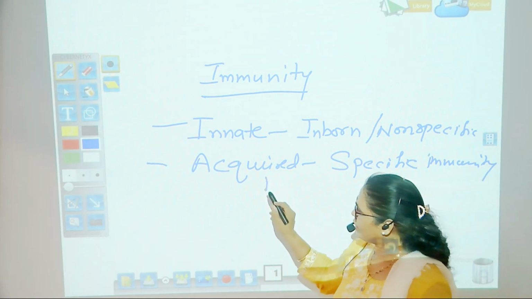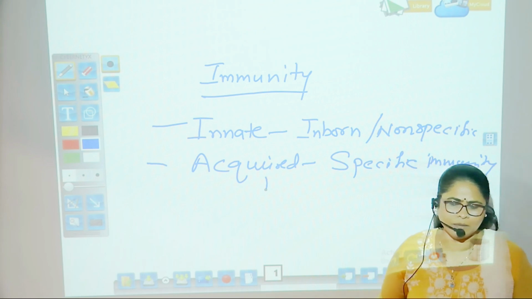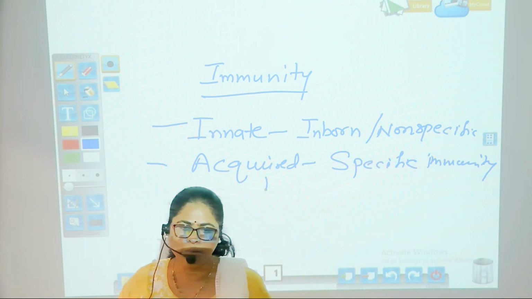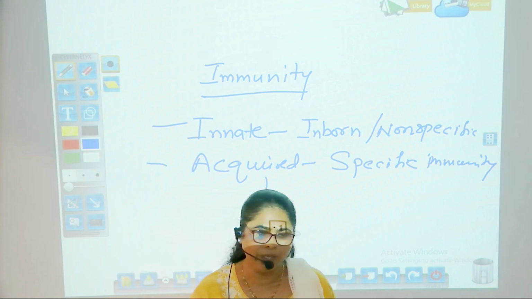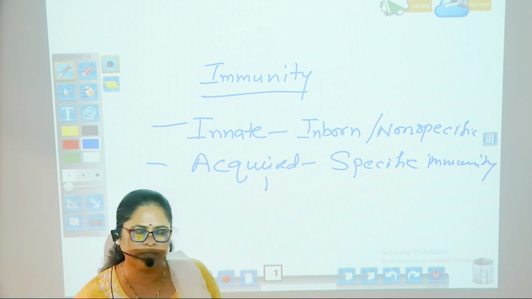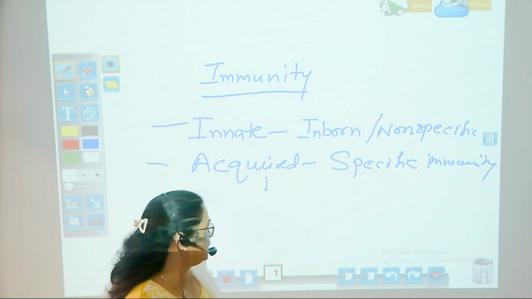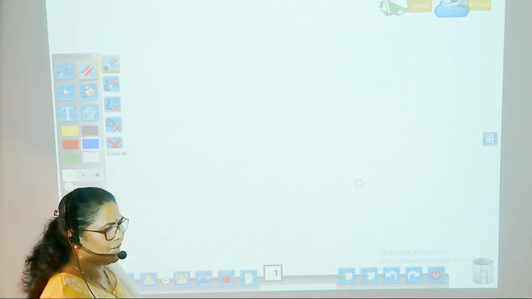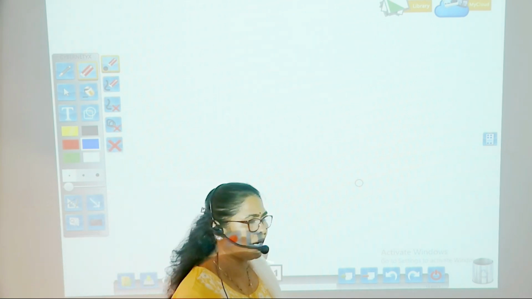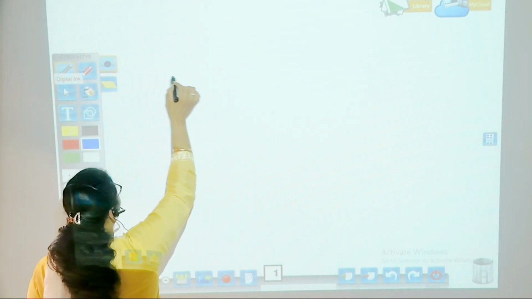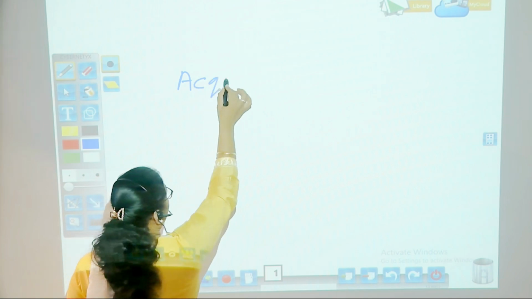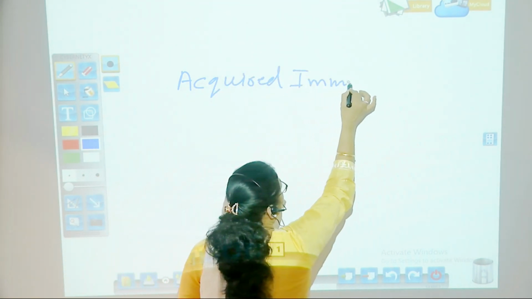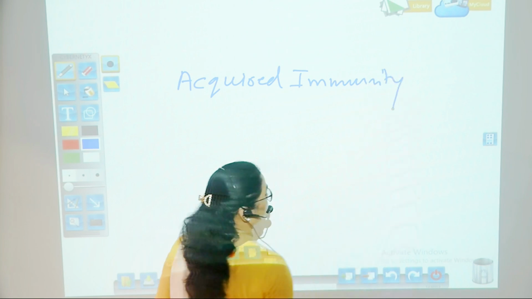And when you talk about acquired immunity, it is nothing but the individual acquires this kind of immunity right after the birth, when the child is exposed to a certain kind of infections. We will today talk in detail about types of acquired immunity.